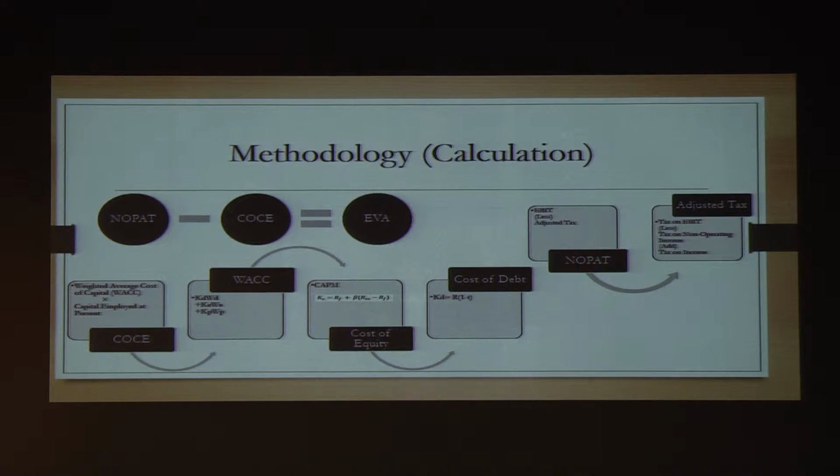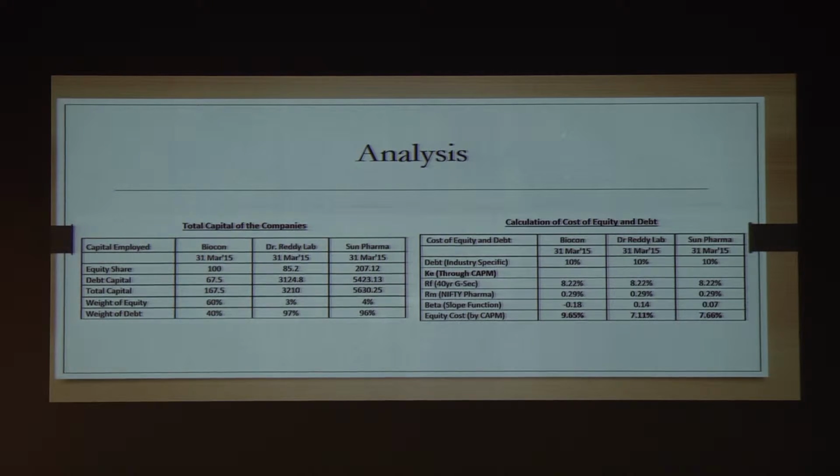The methodology, that's the calculation for finding out the EVA, is net operating profit after taxes less cost of capital employed. And for this purpose, we had to compute weighted average cost of capital. Then we had to also find the cost of equity by using the CAPM model, that's capital asset pricing model. Also, we had to calculate the cost of debt and cost of equity, and net operating profit after taxes and adjusted tax. So this is the analysis.